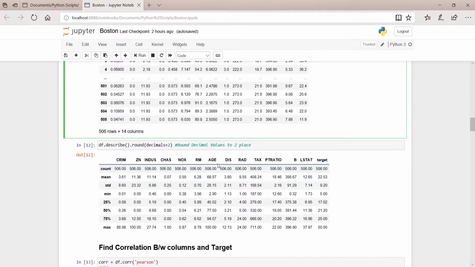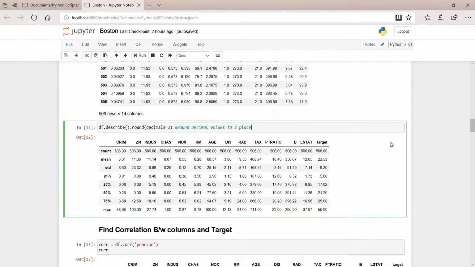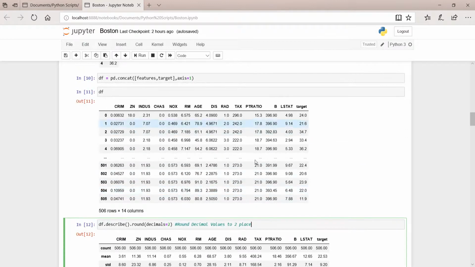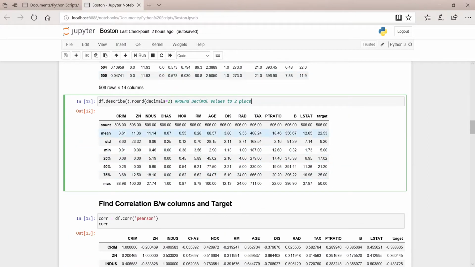So the next step is to convert all the values to two decimal places. Here we can see that the decimal places are very high. In a few, the decimal places are 4 and 5. So we have to convert all of them to two decimal places by this round function, which rounds all the decimal places to two decimal places.